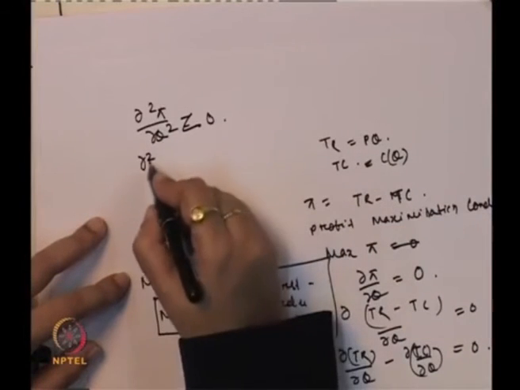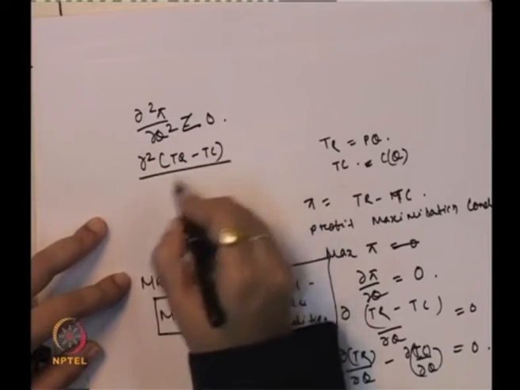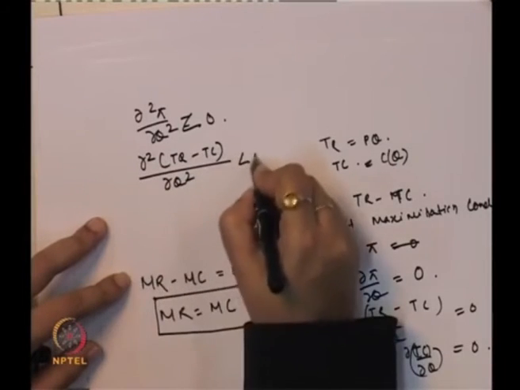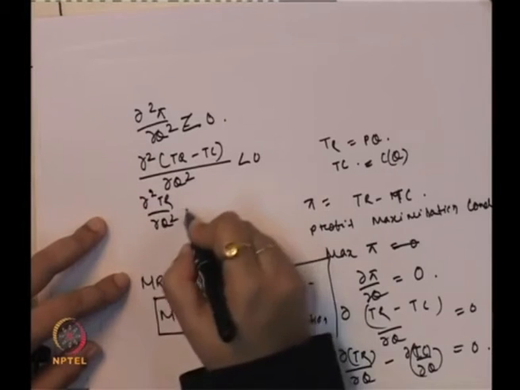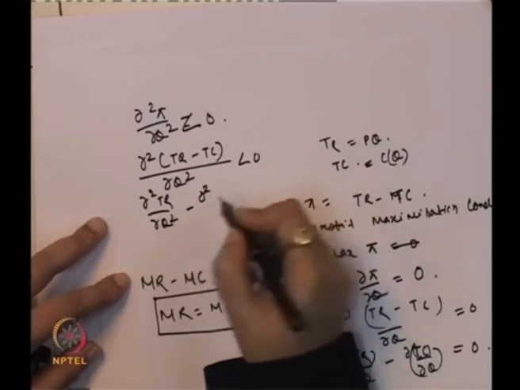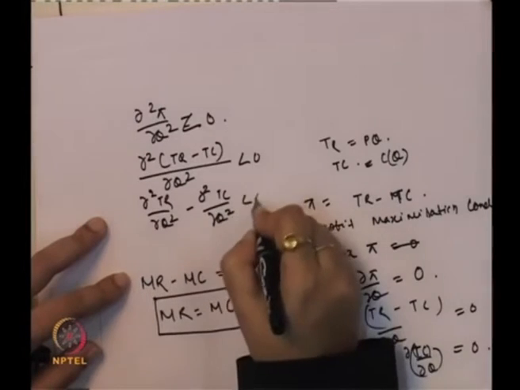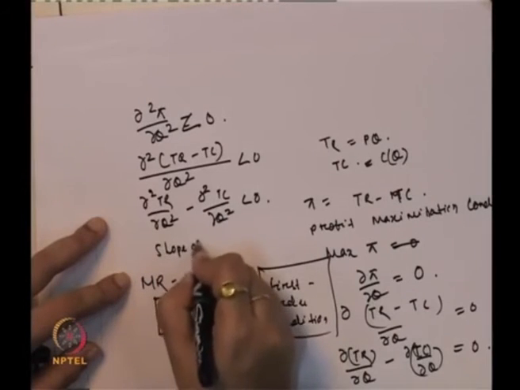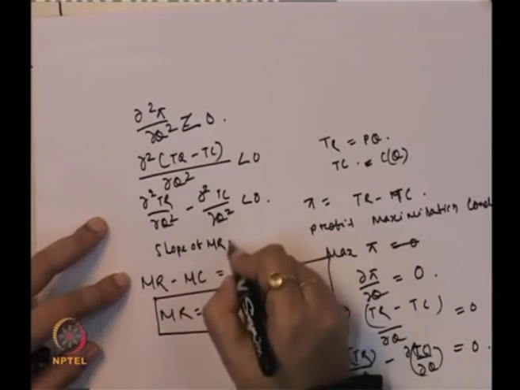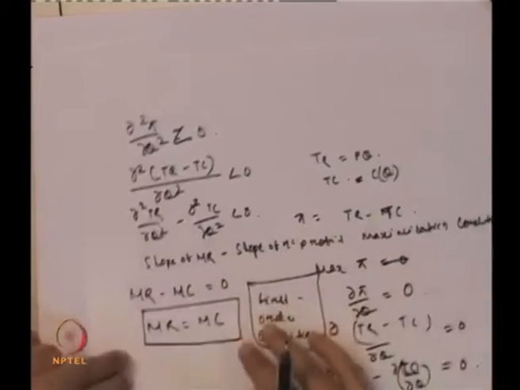So, this is total revenue minus total cost, ∂²π/∂Q² has to be less than 0. Then ∂²TR/∂Q² minus ∂²TC/∂Q² has to be less than 0. This gives us the slope of marginal revenue, and this gives us the slope of marginal cost.